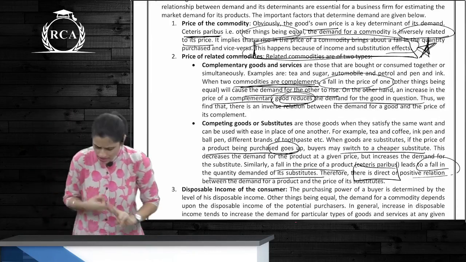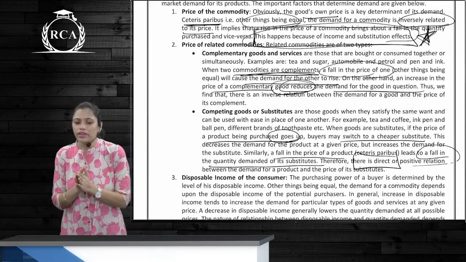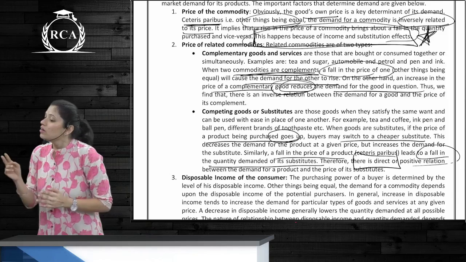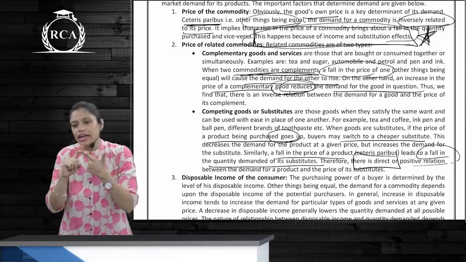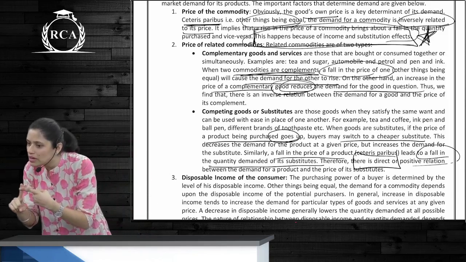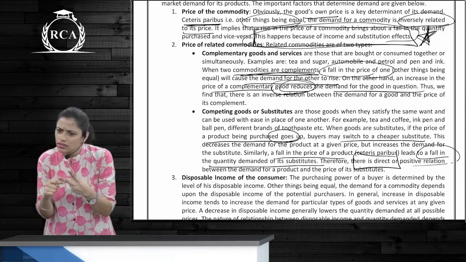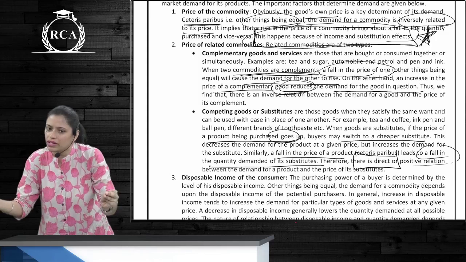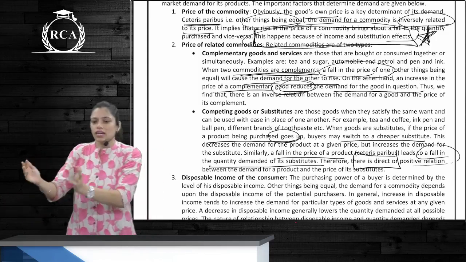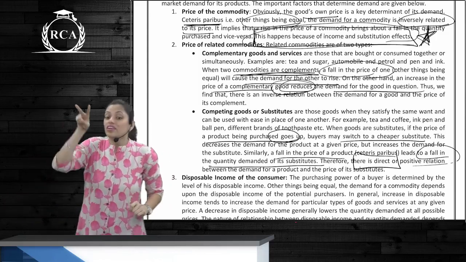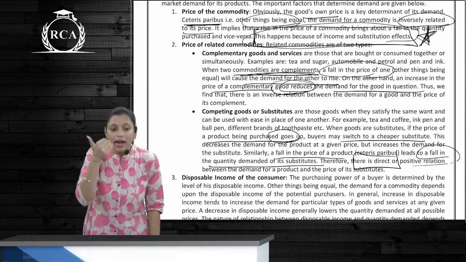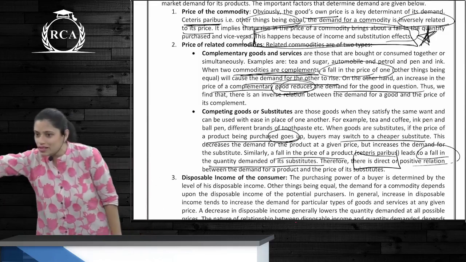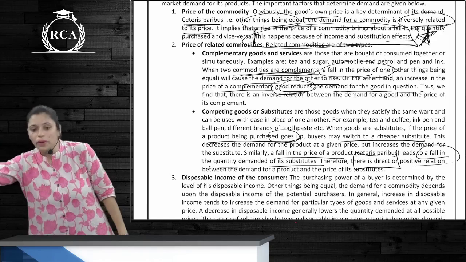Complementary goods and substitutes. What are complementary goods? First, we'll take an example. What is a complementary good example? Tea and sugar. Yes? So one cannot generally do without the other. That's what complementary goods mean. When you buy one, you buy the other one. But here you're talking about the relationship between price of the commodity and quantity demanded of its complementary good.